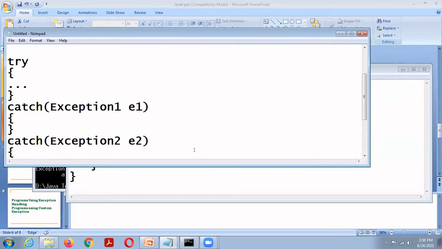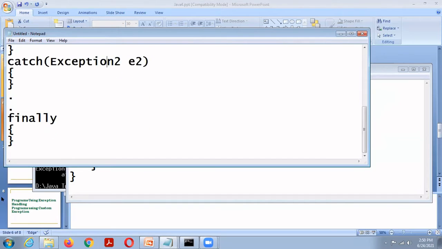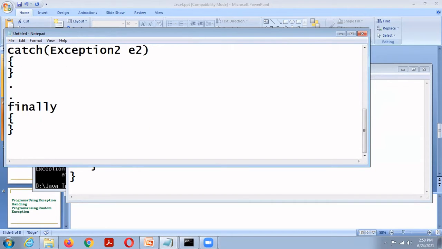Next, all Java exceptions, built-in exceptions, are subclasses of Throwable. All exception types are subclasses of the built-in class Throwable.